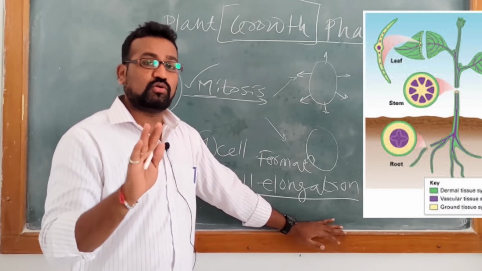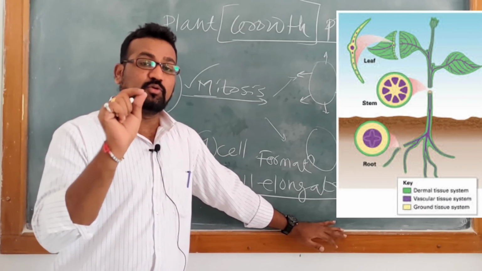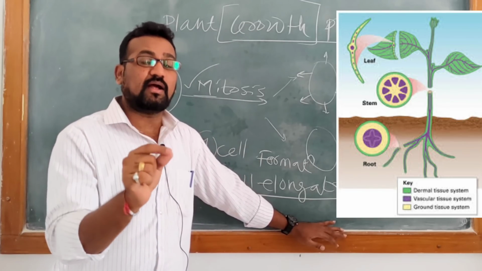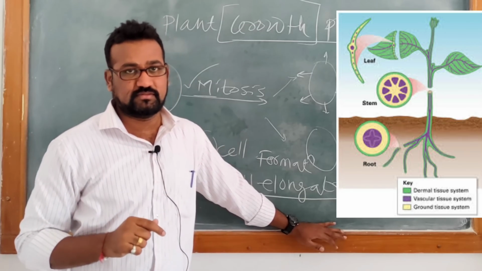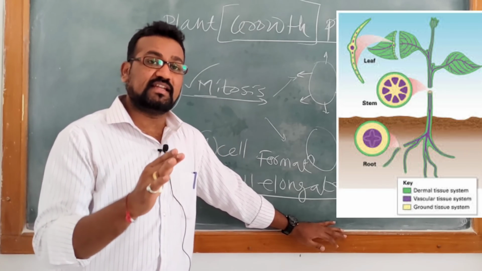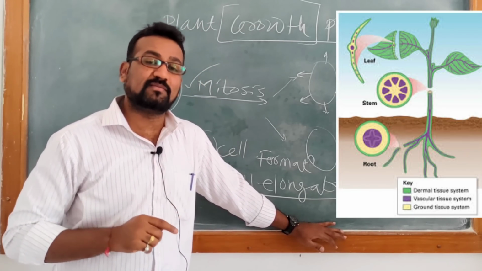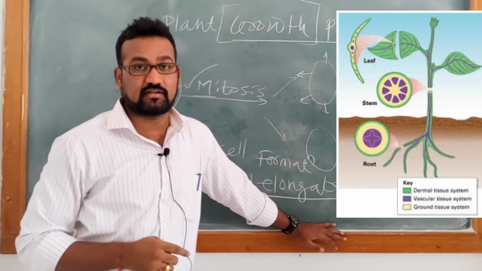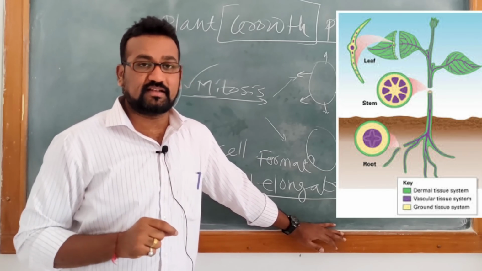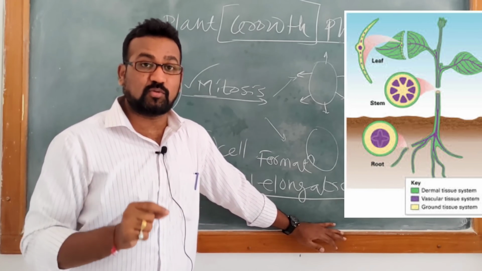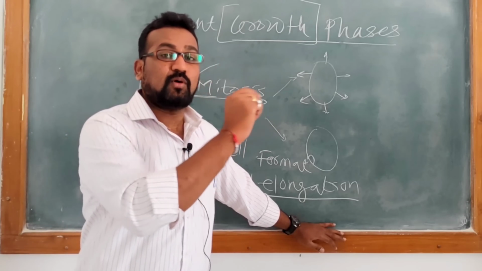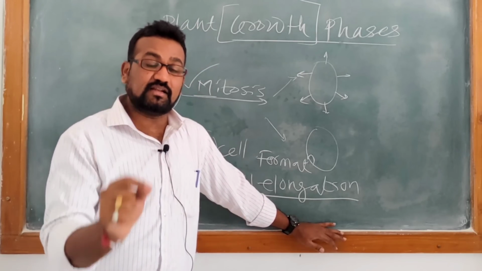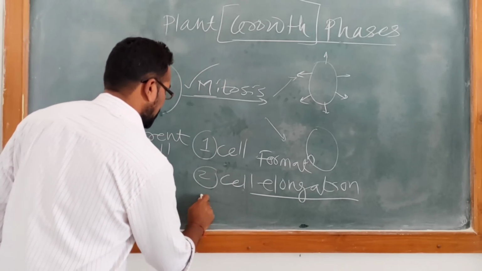Means what? I have shown you one figure. If the newly formed cell is present in a leaf, then definitely that cell will have to perform the function of photosynthesis, no doubt. But if that cell is present in a root, then what will be the function of that cell? Definitely that cell is going to function for absorption of water. So depending upon the location of the cell, please remember this, the cell is going to perform its function. When a cell is performing its function, in cell biology the terminology given is